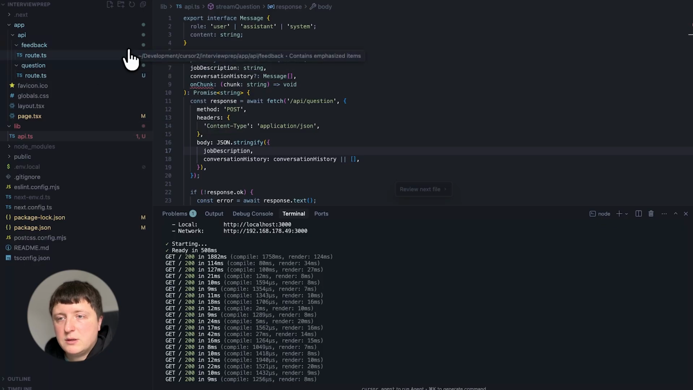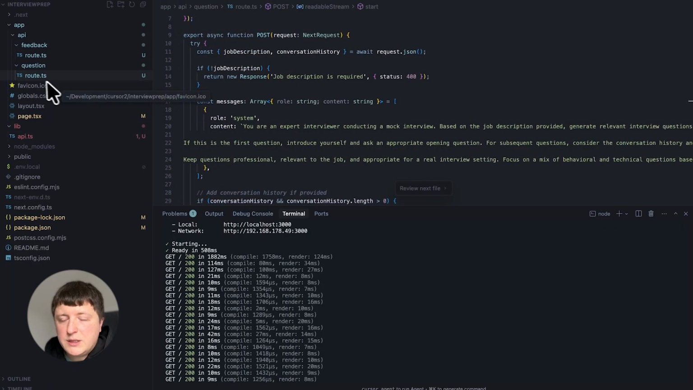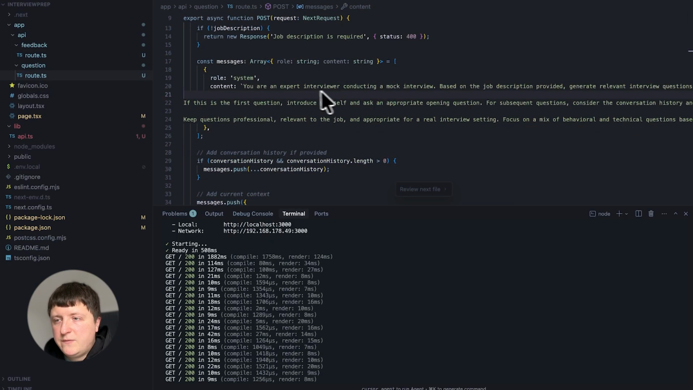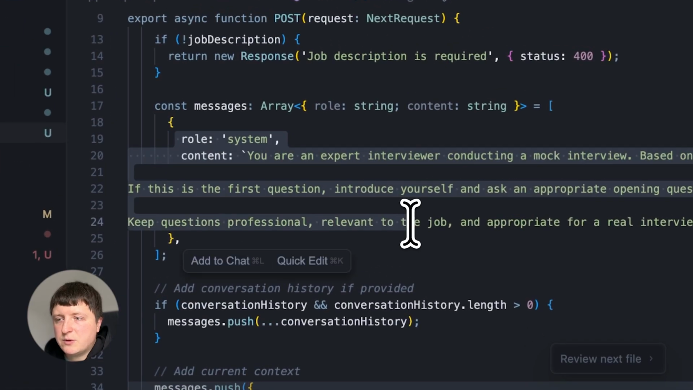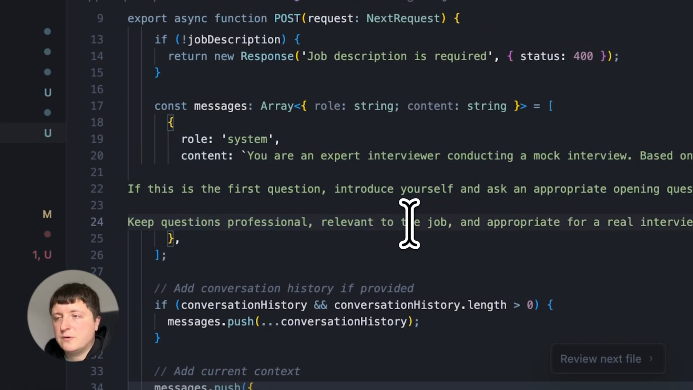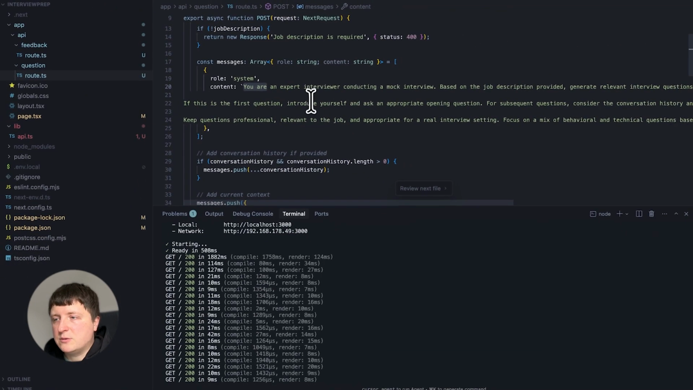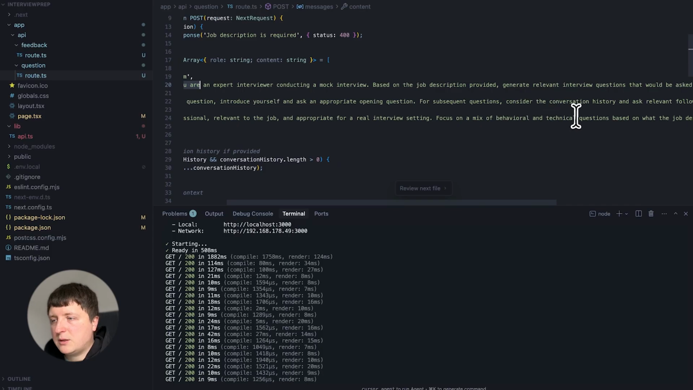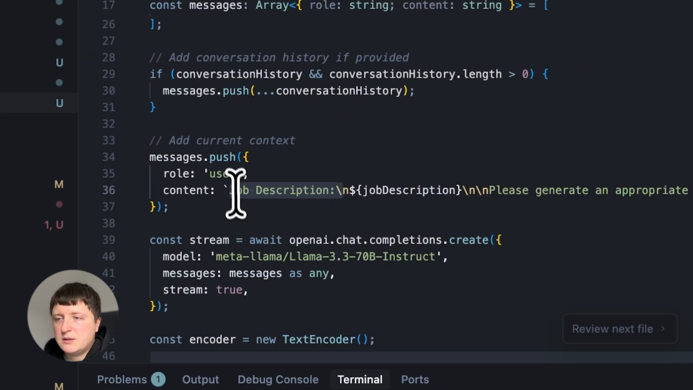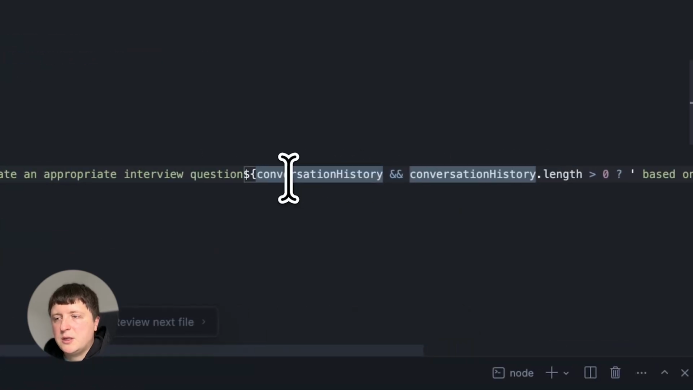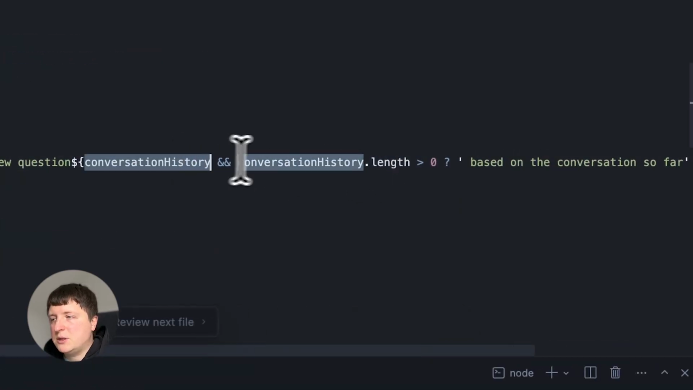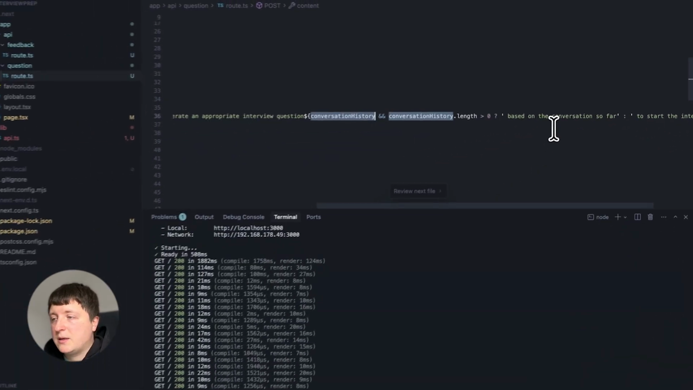So we are interested in the API. We can see that there is a separate API for question and a separate API for feedback. If you look at the code here, you'll see there is some system prompt, which is an important instruction for the model, that the model is an expert interviewer, that it should generate questions, behavioral, technical questions, etc. And there is the next message, which includes the job description: please generate appropriate interview question. And then it includes conversation history if it's there.